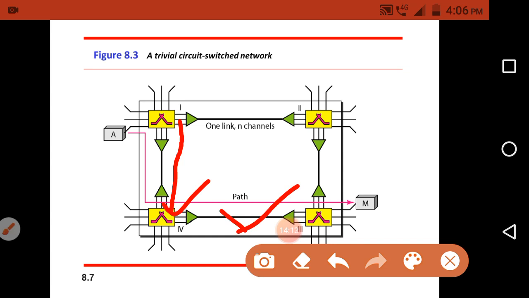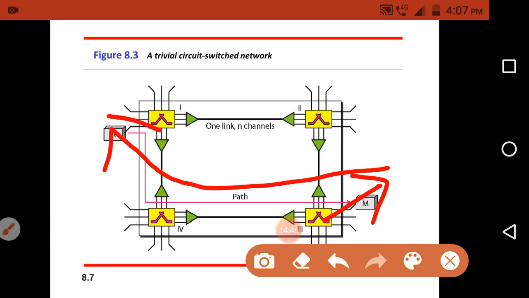As one link has n channels, it will find one particular channel from this link. Then switch 4 will forward that setup request to the next switch through that channel, and finally it will forward that setup request to the final destination device M. If M accepts that request, then it will send the acknowledgement to A in the reverse direction through the same path. Once A has received the acknowledgement, the connection will be established.